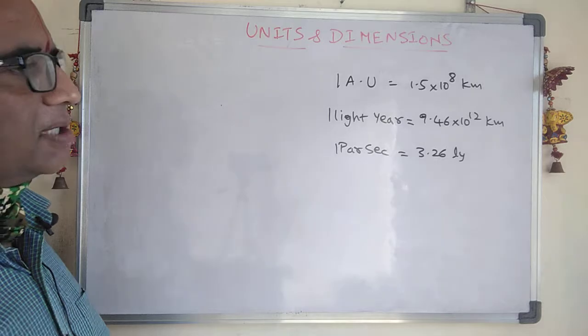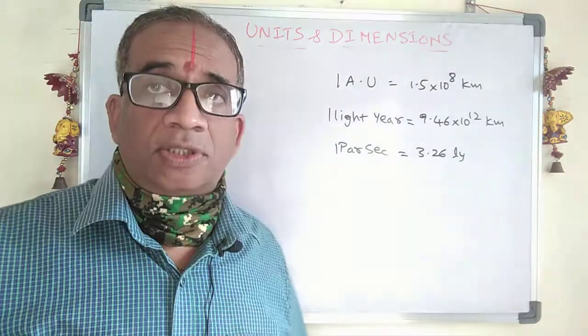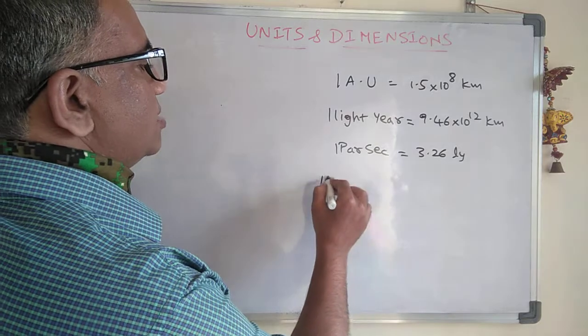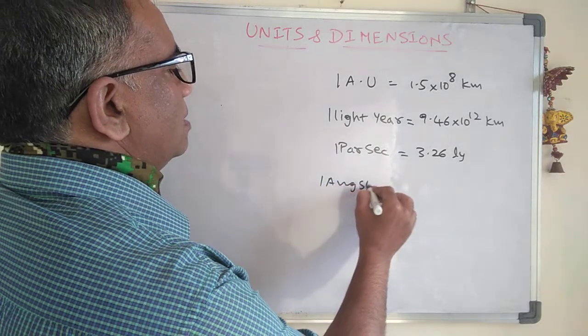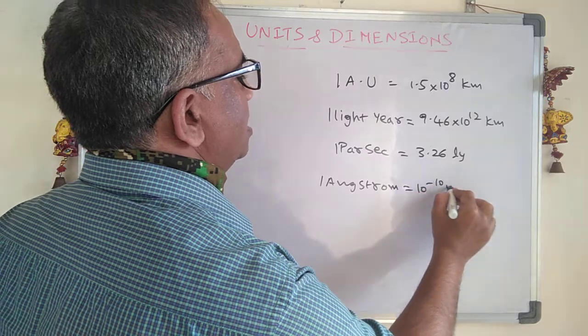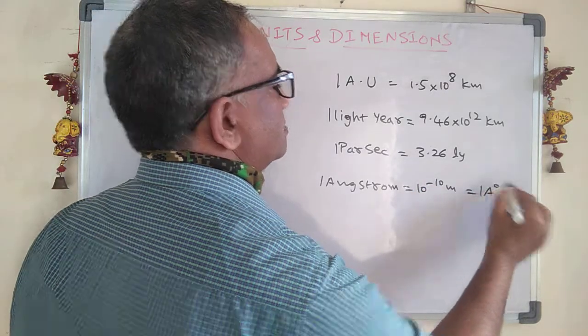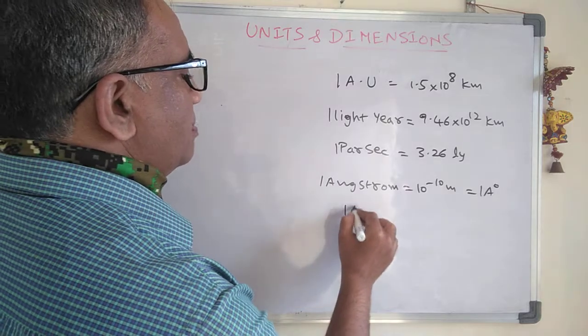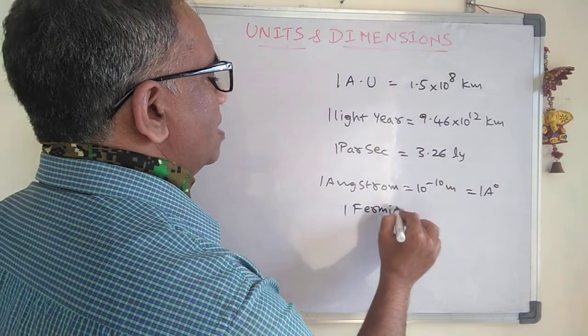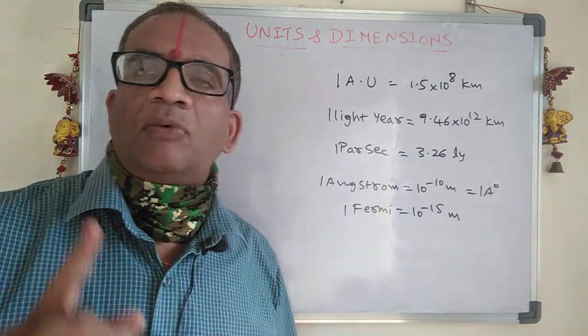Apart from this, we have smaller distances. We have 1 angstrom. 1 angstrom is nothing but 10^-10 meter, usually denoted as 1 angstrom. Then we have 1 Fermi. 1 Fermi is 10^-15 meter. That is known as 1 Fermi.